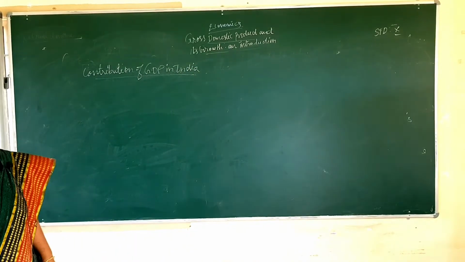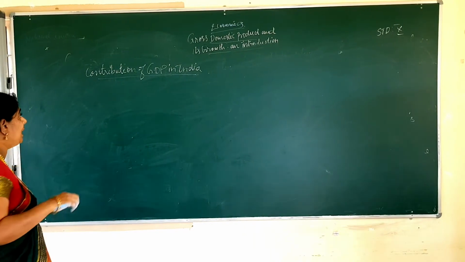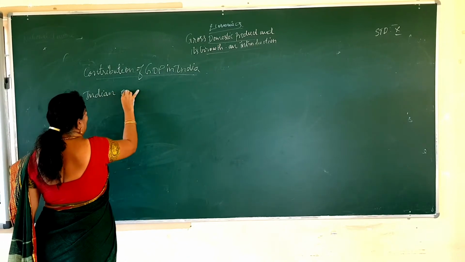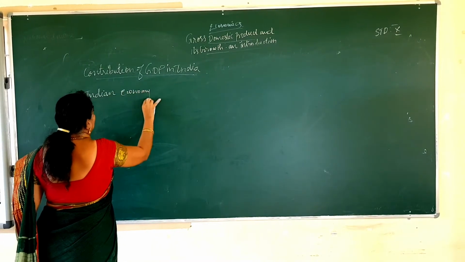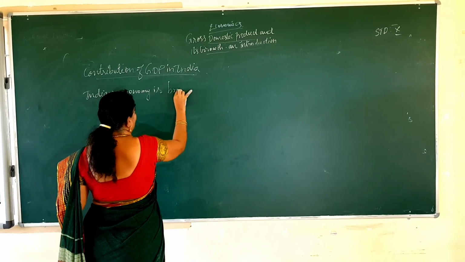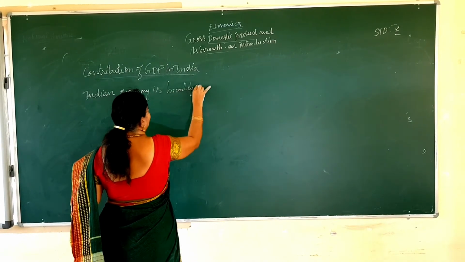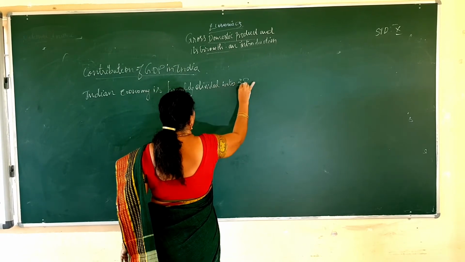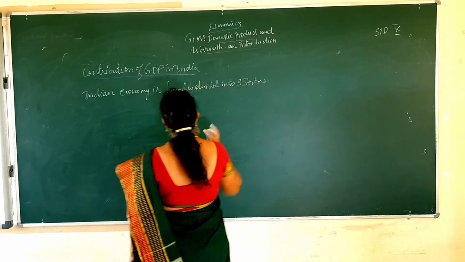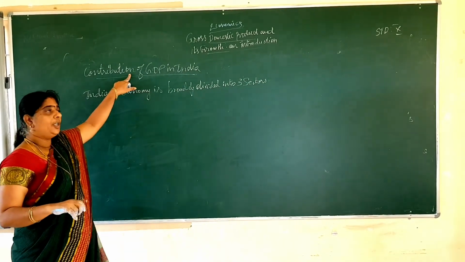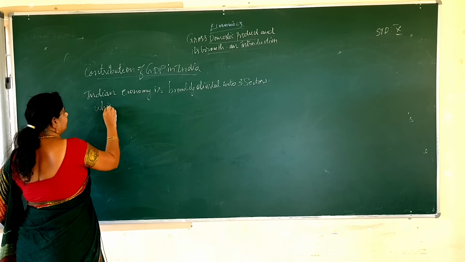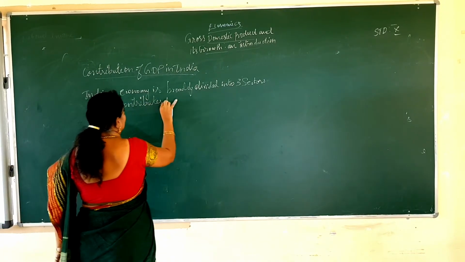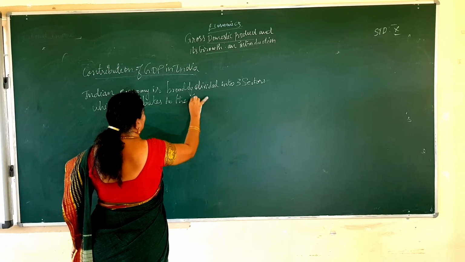Okay, then the Indian economy is broadly divided into 3 sectors that contribute to the GDP.